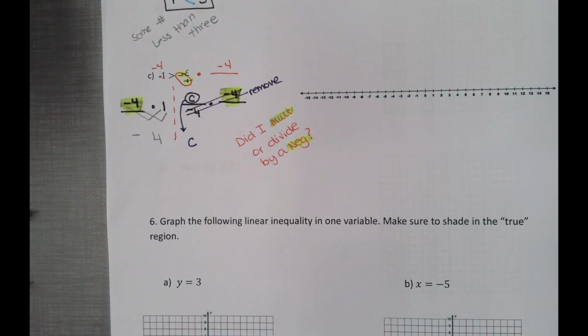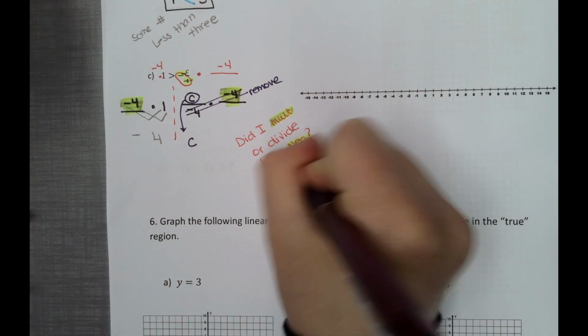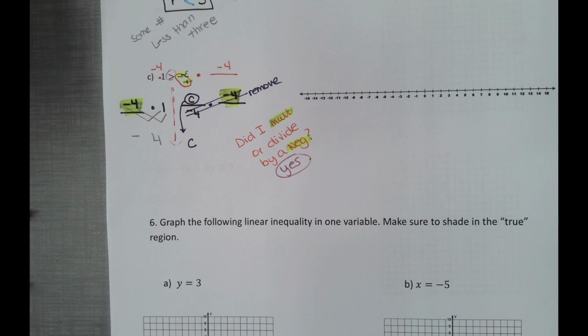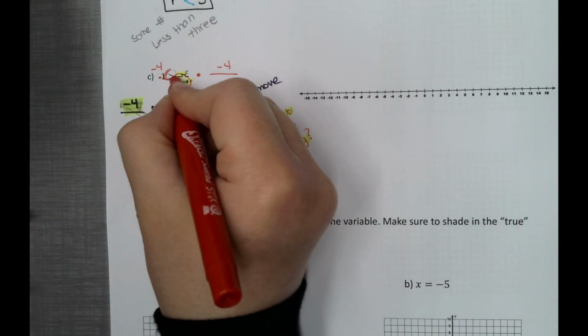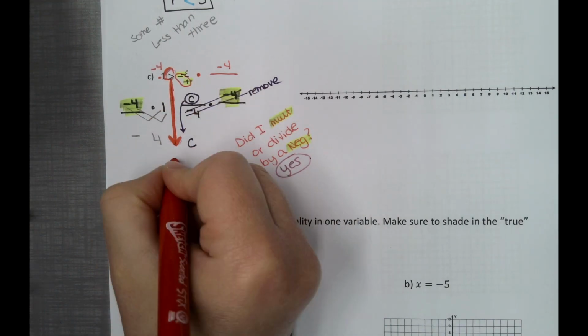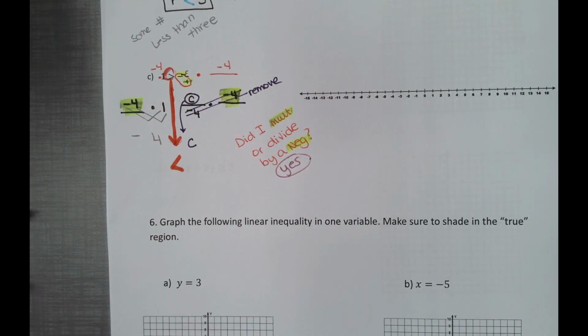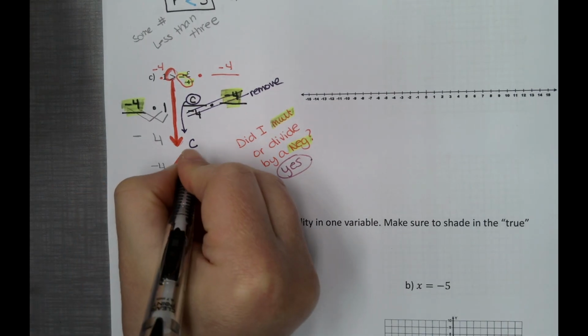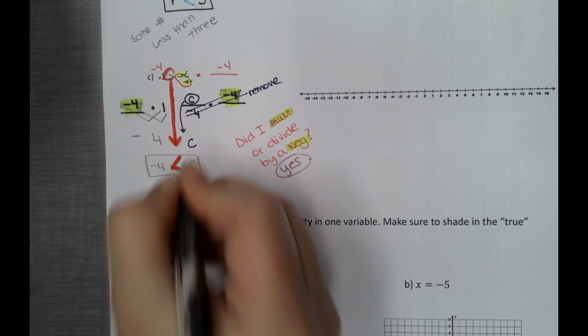So the answer to our question is yeah, we did. And because we did, when we bring this down, we need to make sure to flip the inequality. So this greater than symbol, when we drag it down, is now a less than symbol. We need to flip the sign. We get still a negative 4, we get still C, but now the inequality is different.